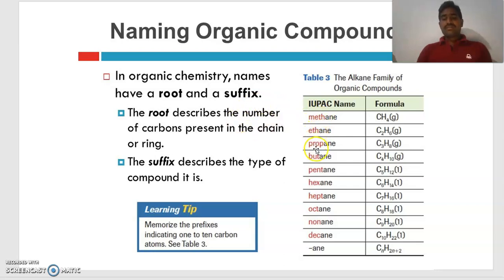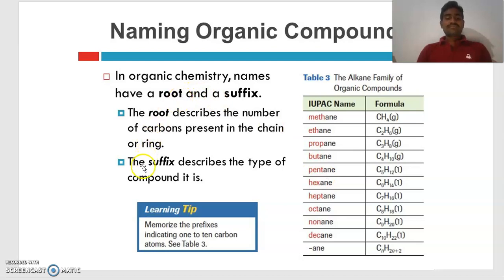That is meth, eth, prop, but, pent, hex, etc. These are all said to be root words. So it describes the number of carbon atoms present in the molecule. Suppose in a molecule the name starts with but, that means the number of carbons is 4. So in this way we can identify the number of carbon atoms in a molecule. Suppose the formula of a molecule is C6, then the root word is hex. Okay, this is the root word.